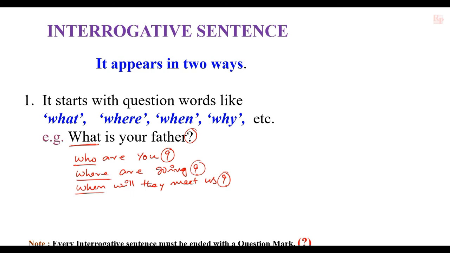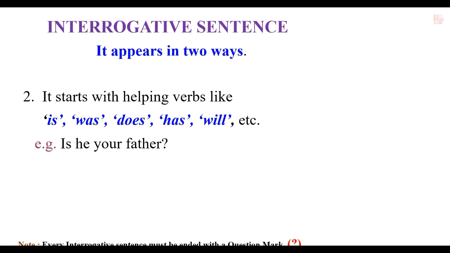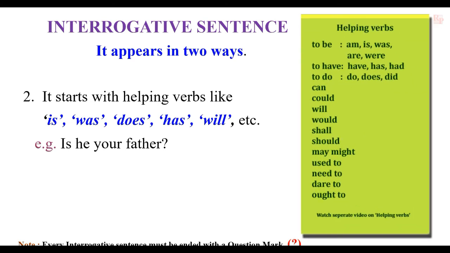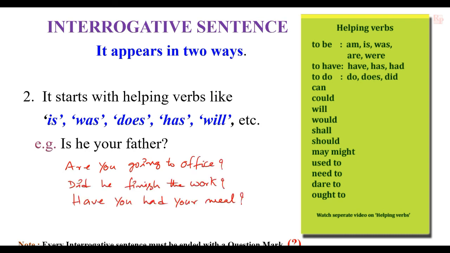This is one type. And the next type of interrogative sentence starts with a helping verb like is, was, does, has, will, etc. So, for example, is he your father? Are you going to office? Did he finish the work? Have you had your meal? Like that, the sentences are written. At the beginning of the sentence, the sentence starts with a helping verb like is, are, did, have. And every sentence must be ended with a question mark. This kind of sentences are interrogative sentences.